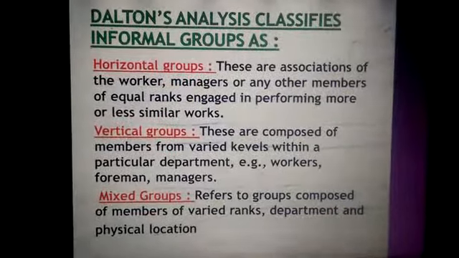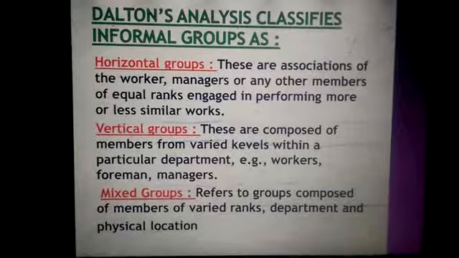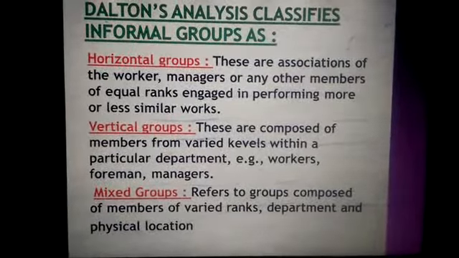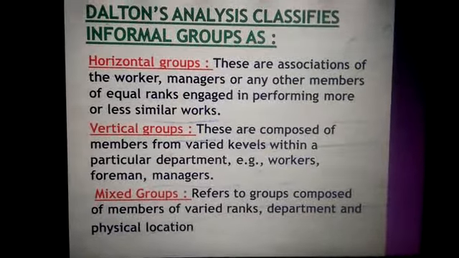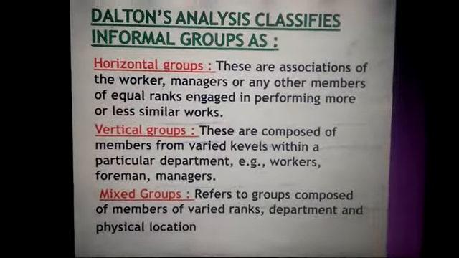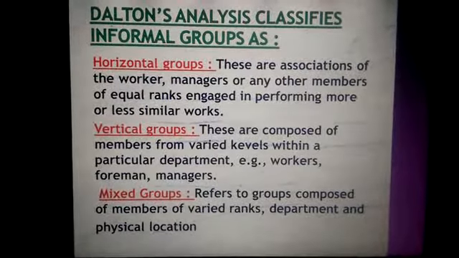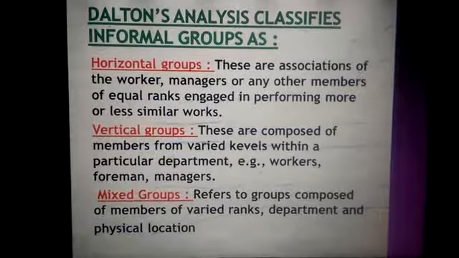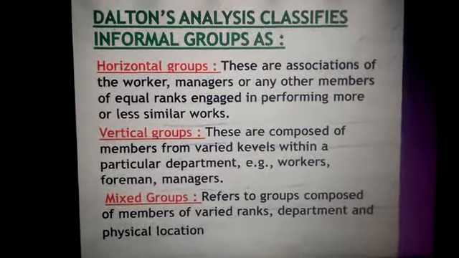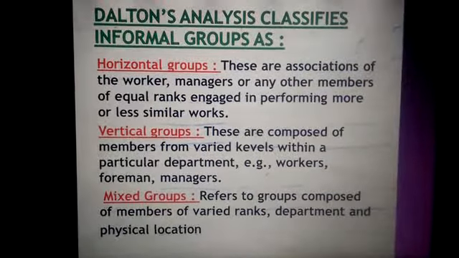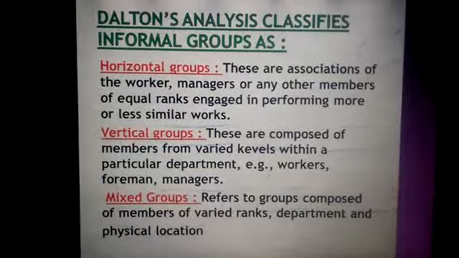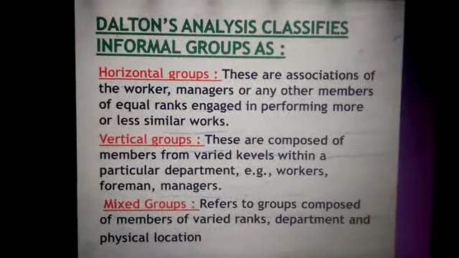First is horizontal groups. These are associations of workers, managers, or any other members of equal rank engaged in performing more or less similar work. Then you have vertical groups. These are composed of members from varied levels within a particular department. For example, workers, foremen, and managers. Then you have mixed groups. These are composed of members of varied ranks, departments, and physical locations.